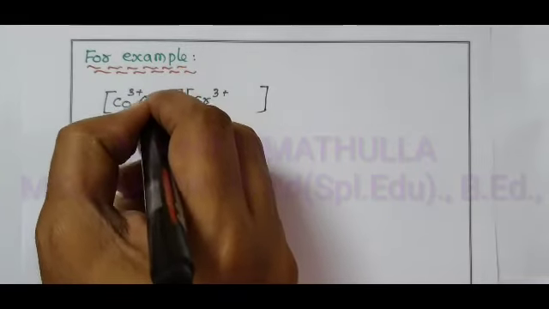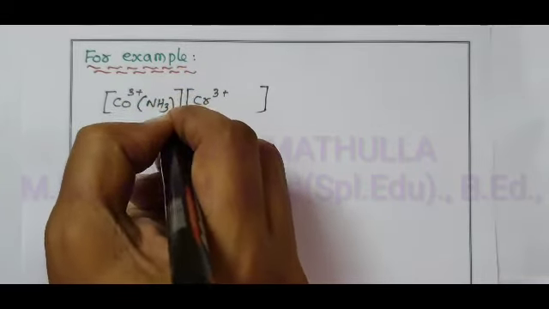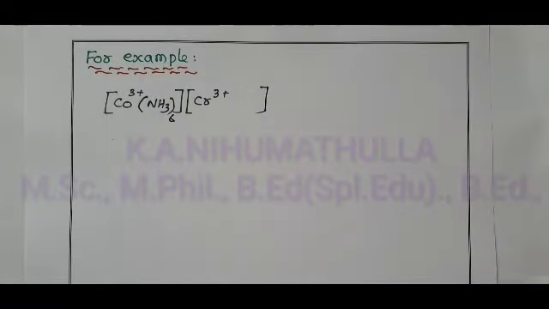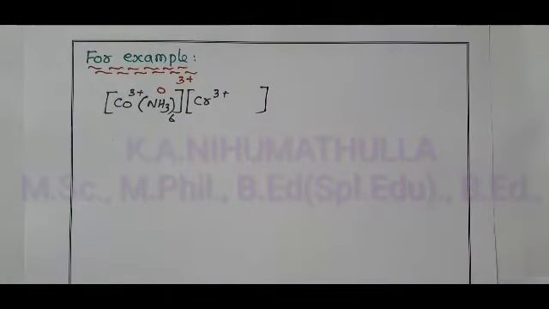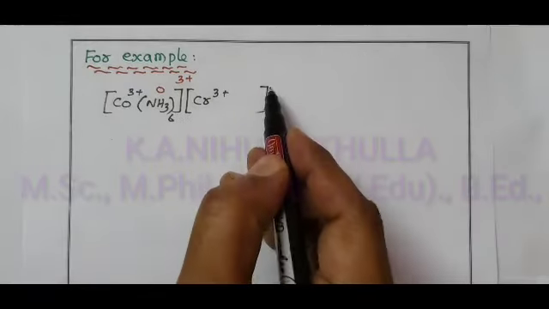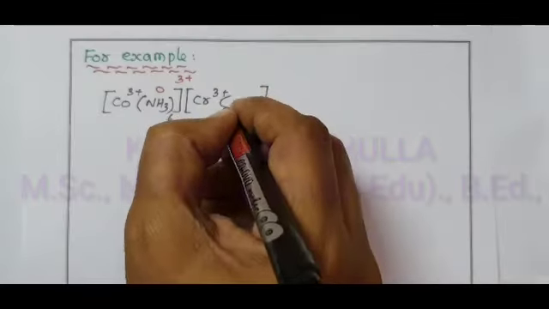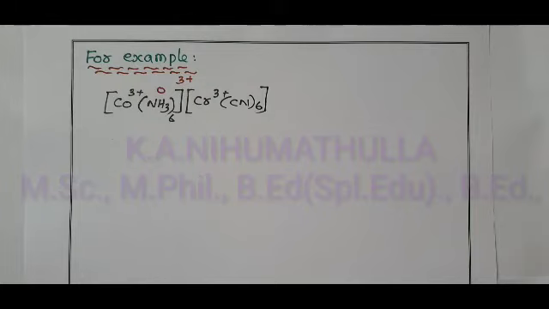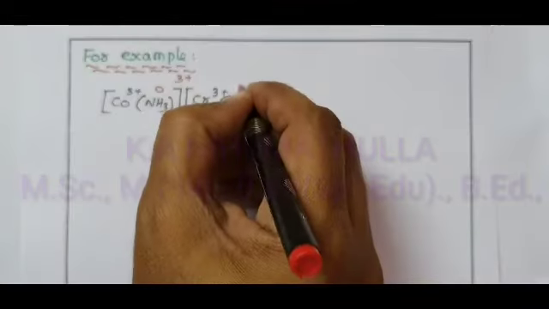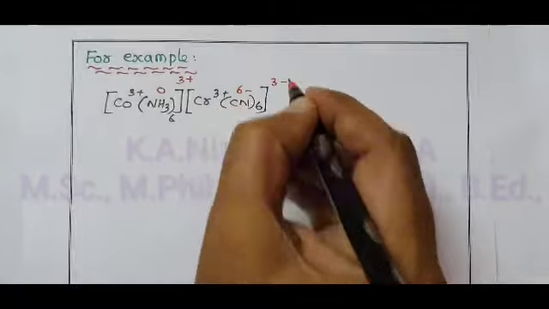Cobalt 3+, coordination number 6. Now, all the ligands in this complex are neutral ligand NH3. Neutral ligand charge equal to 0. 1 NH3 is 0, 6 is 0, equal to 0. Therefore, 3+ on this complex. Chromium is a 3+ ion, coordination number also 6. To get a negative charge on this complex, all the negative ligands are present. 1 CN 1-, 6 CN 6-. When you add these two, you will get -3 on the complex.